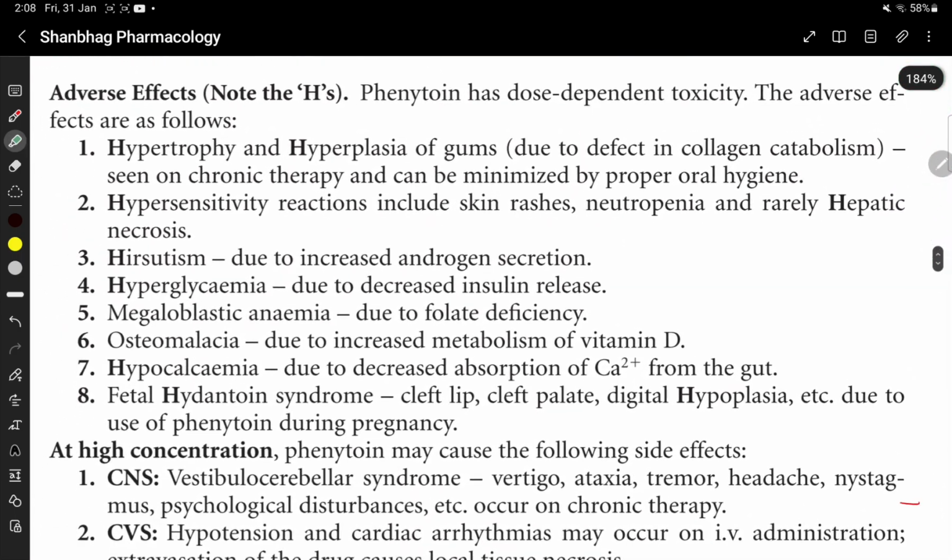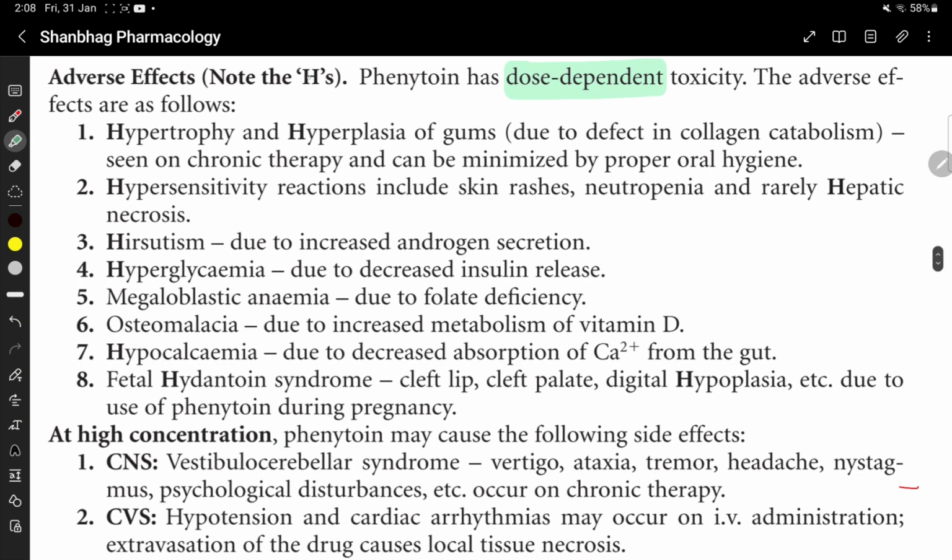Adverse effects: phenytoin has dose dependent toxicity. Note the H in the adverse effects. Hypertrophy and hyperplasia of gum due to defect in collagen catabolism, seen on chronic therapy, and can be minimized by proper oral hygiene. So, people taking phenytoin should maintain proper oral hygiene.